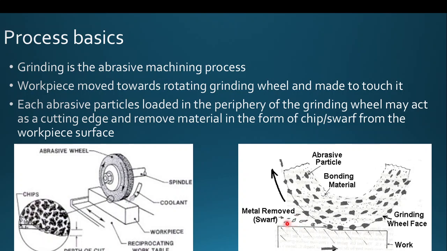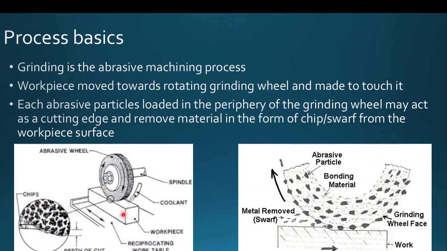So the removed parts are in the form of swarf. Swarf is nothing but microchips. So in this way, the material removal happens. No doubt, the material removal rate in the process of grinding is very, very low when you compare it with turning and facing. But the surface finish is very, very good when you compare it with turning, facing, shaping or planing. So in this way, the grinding operation is carried out by means of the grinding wheel.